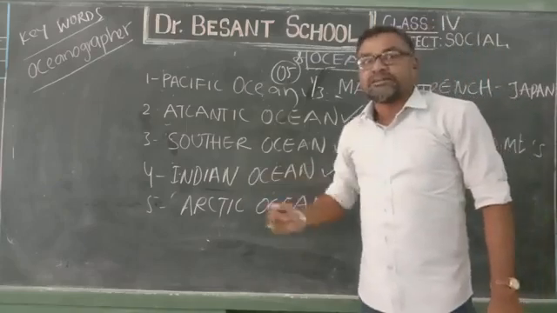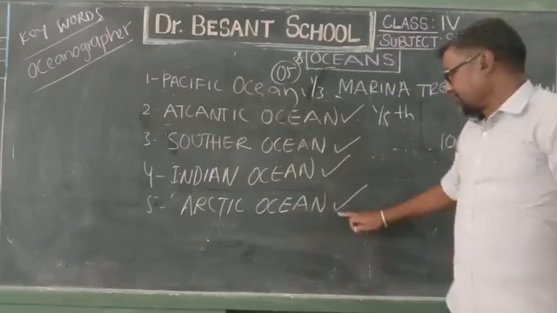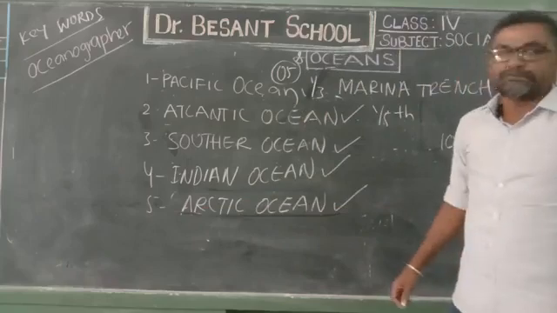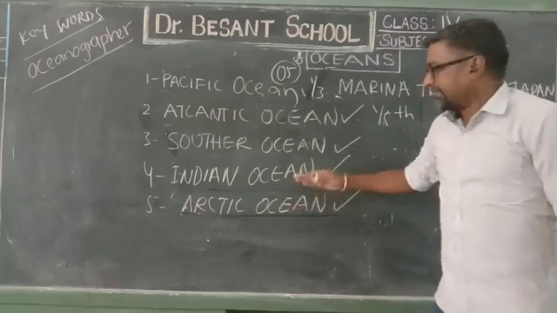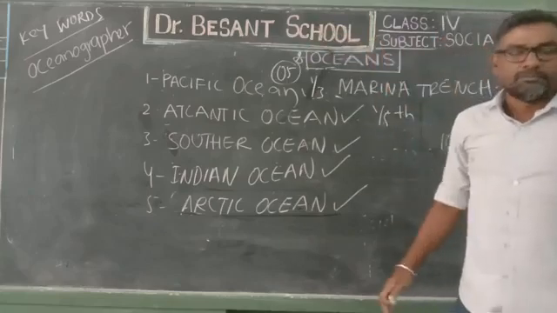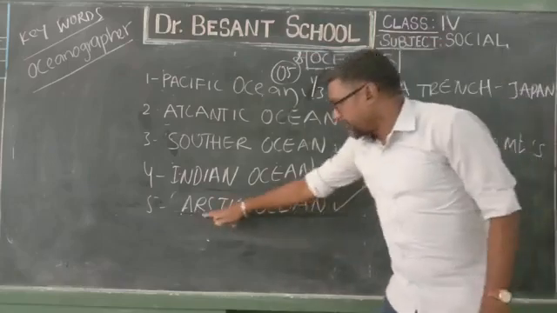Now, last but not least, we are going to another ocean called the Arctic Ocean. The Arctic Ocean lies in the north part of the globe, the north part of our planet. It is very, very cold.